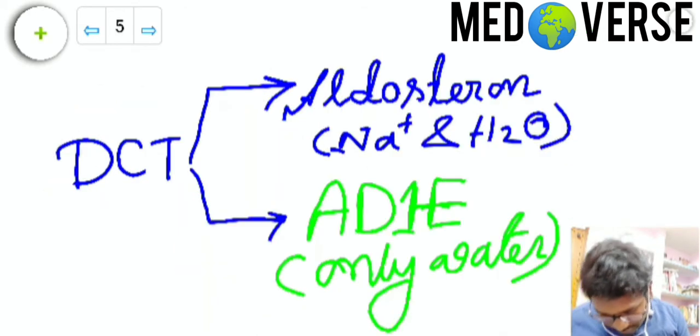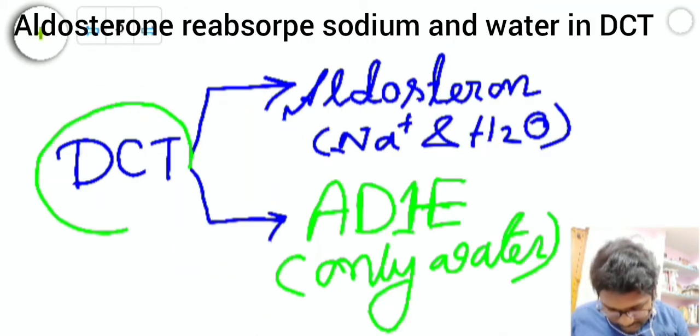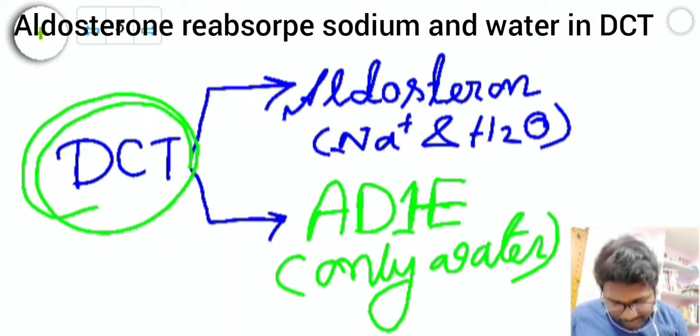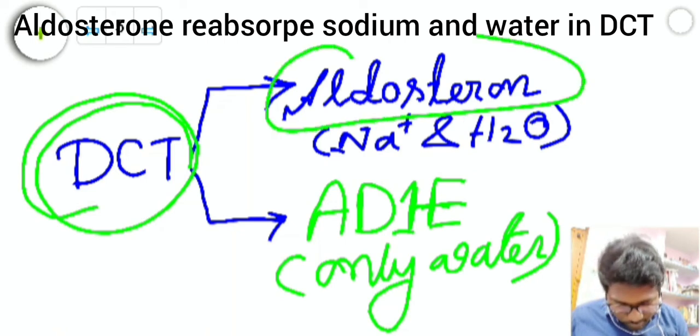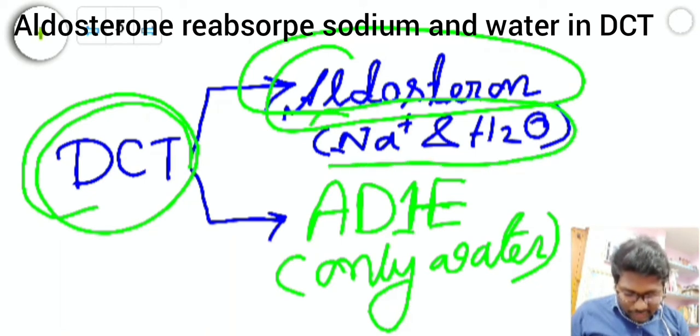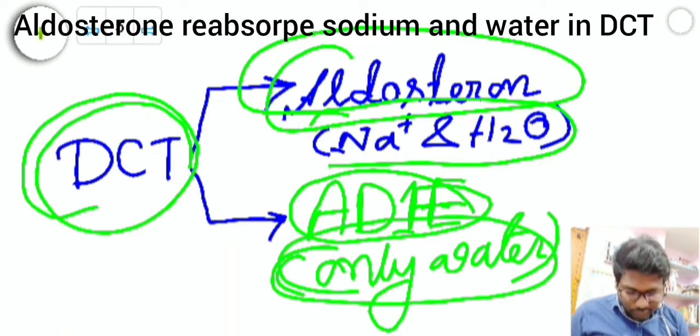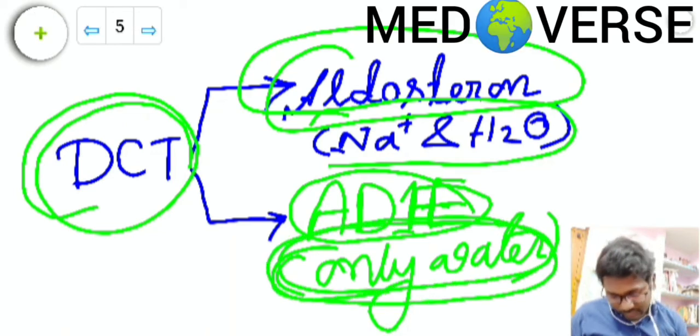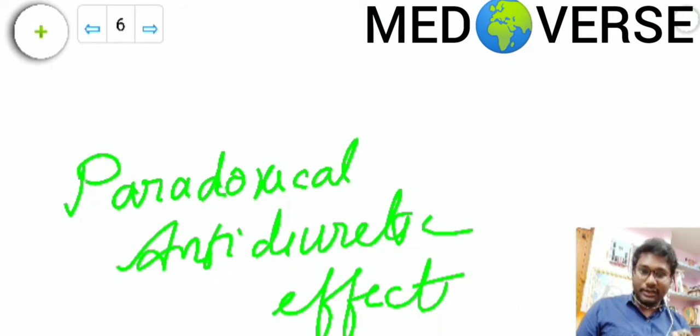In normal physiology, the water reabsorption in the DCT mainly occurs via two hormones. One is aldosterone, which causes reabsorption of both sodium and water, and the other is ADH. ADH causes only reabsorption of water. In the case of diabetes insipidus, when we use thiazide, it acts as an antidiuretic.